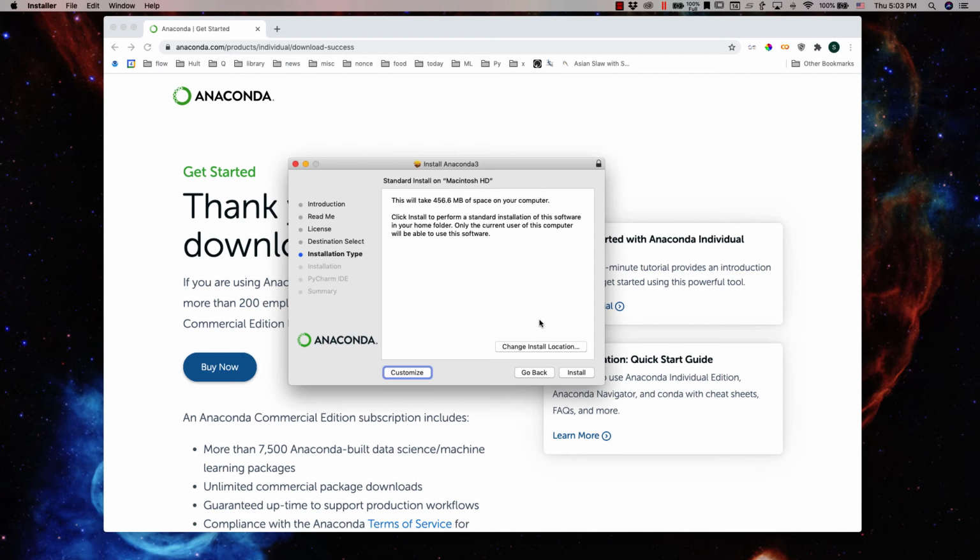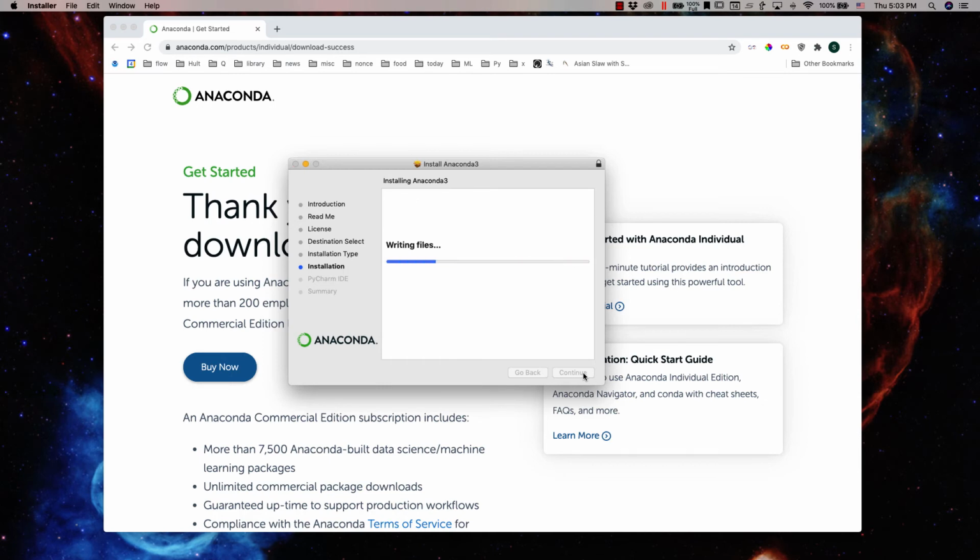But it does actually require more than that amount of space while it's installing. So try to clean up before you get too far on this, and I will click install. I'll use the default installation location, and it will take a few minutes to do all of the installation.